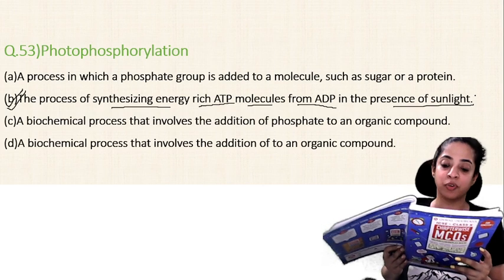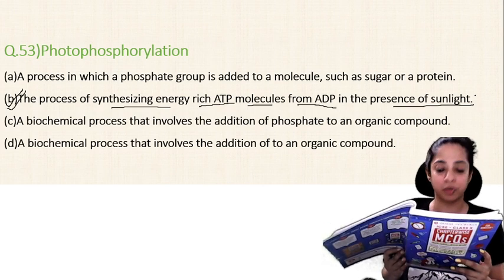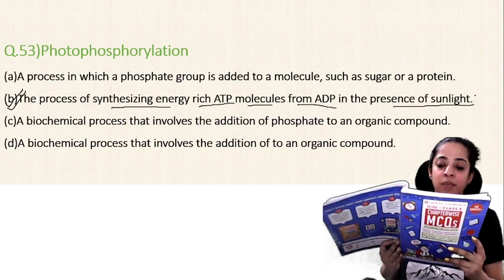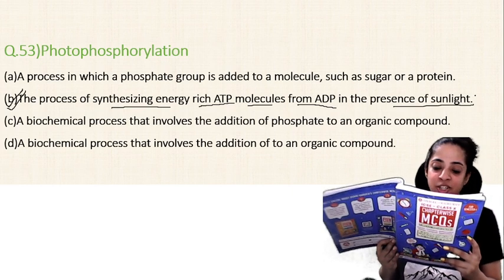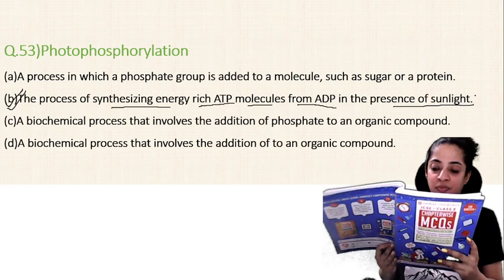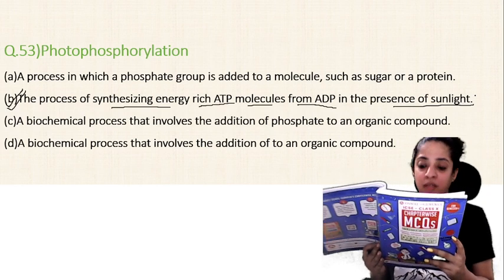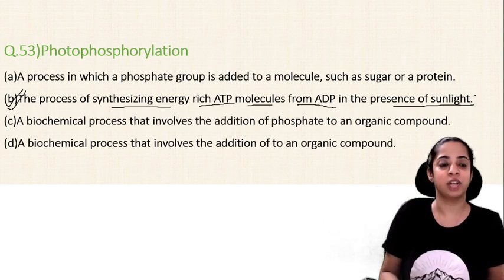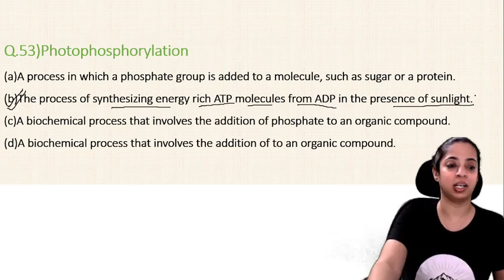Photophosphorylation is the process of utilizing light energy from photosynthesis to convert ADP into ATP. It is the process of synthesizing energy-rich ATP molecules by transferring the phosphate group into ADP molecules in the presence of light. So that is why option B is correct.